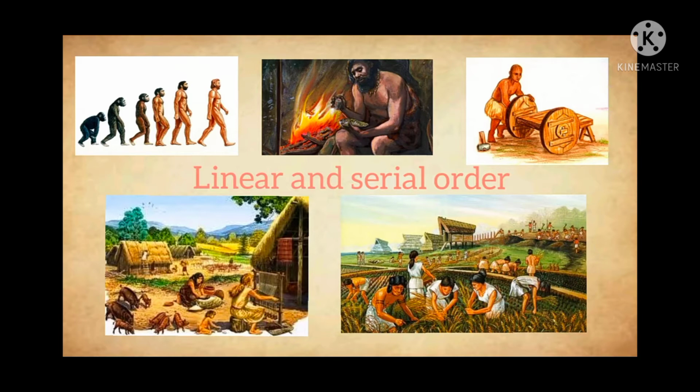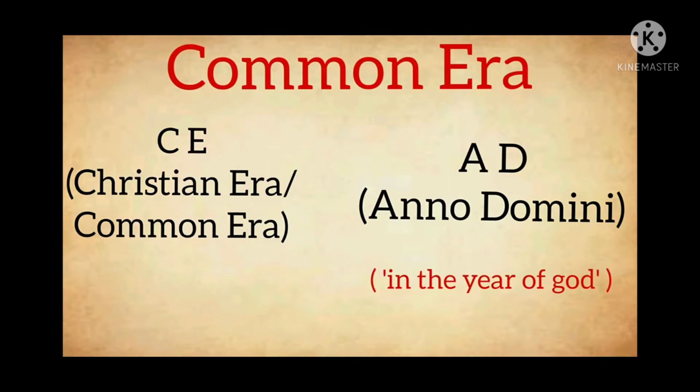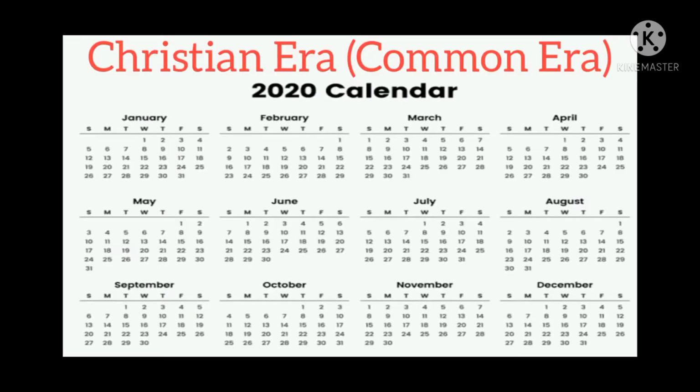So it is given in serial order, meaning which incident happened first, then second, then third, then fourth, then fifth, in this manner. So in that way we can write down common era in a short form. CE means Christian era or common era, and AD means Anno Domini, in the year of God. The calendar we use today is based on the Christian era, meaning common era. This era began in memory of Jesus Christ.